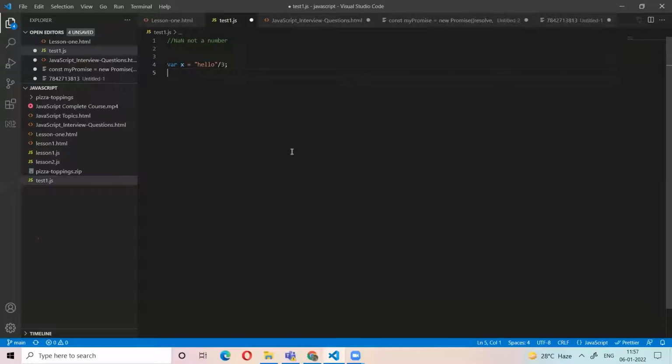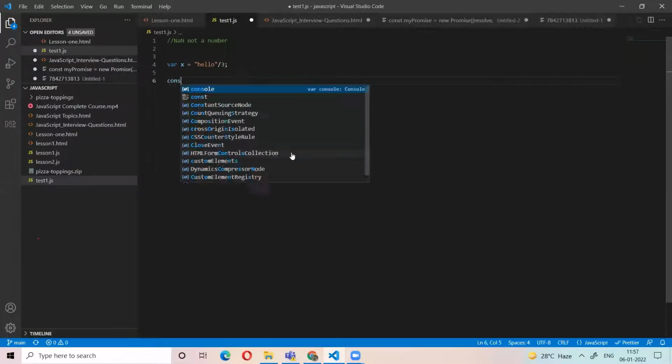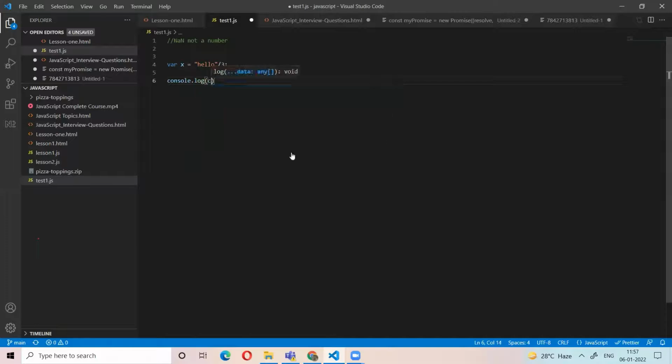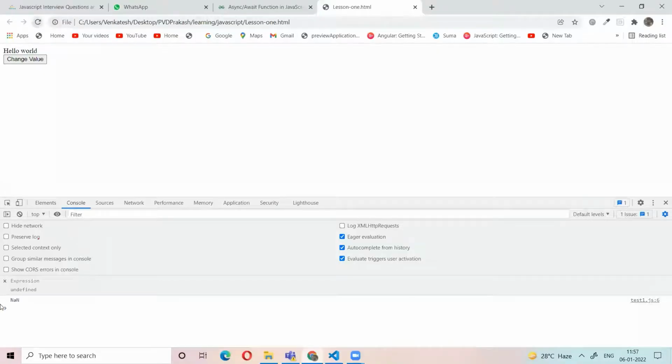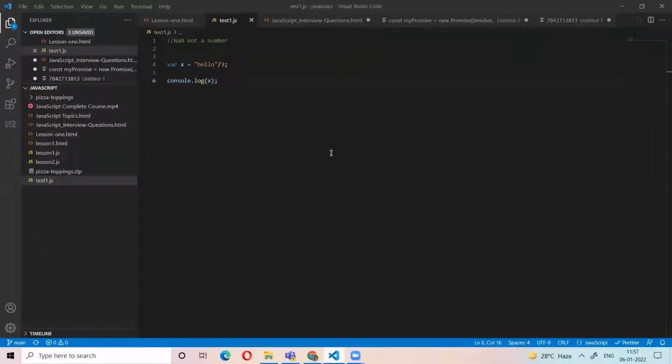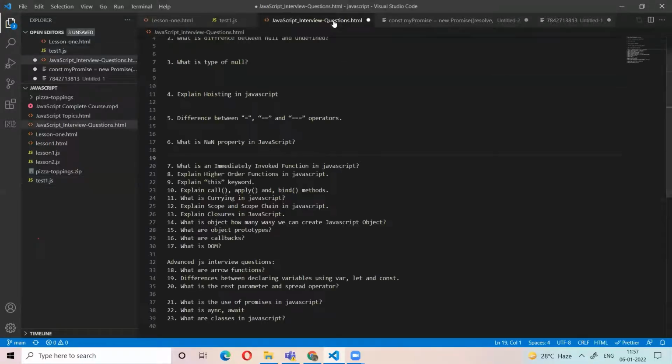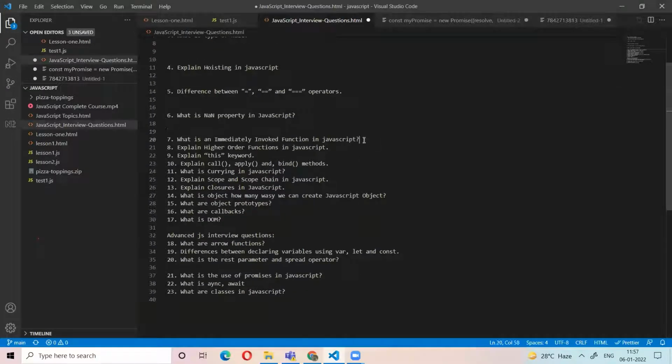There is no meaning in dividing a string by a number, so the x value is NaN, which means not a number. So if we do arithmetic operations like string divided by number, it will give the value NaN. NaN means not a number. Okay, that question is done.